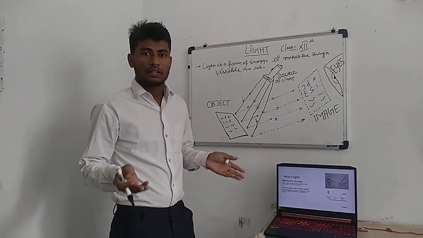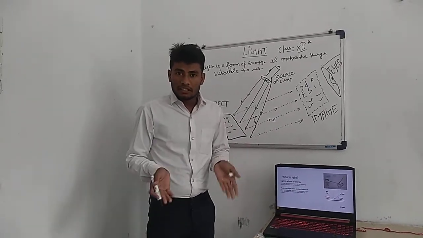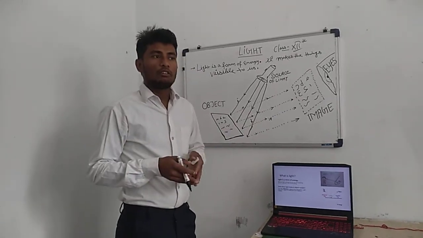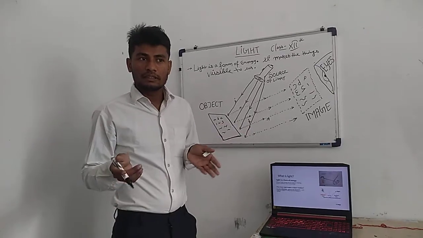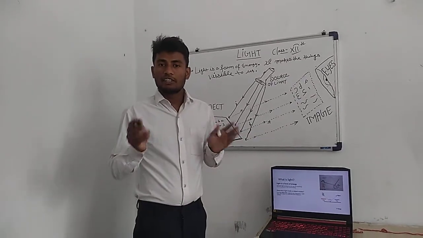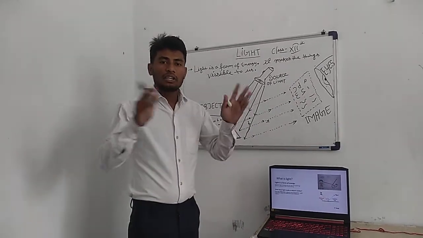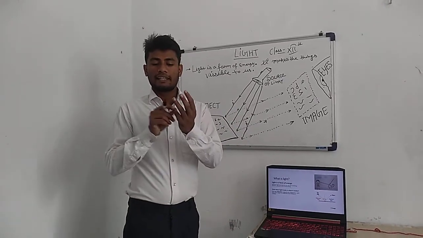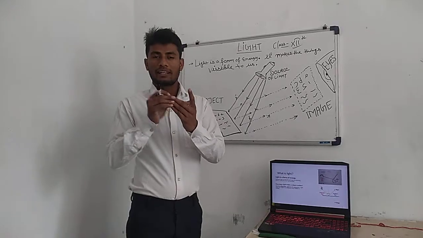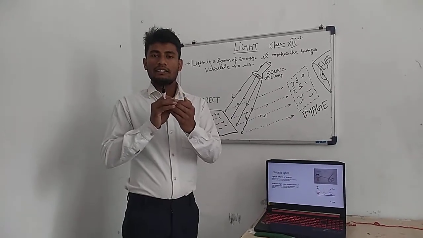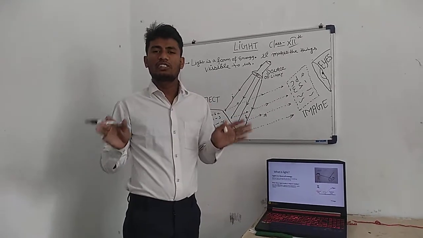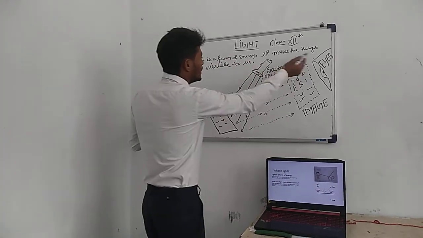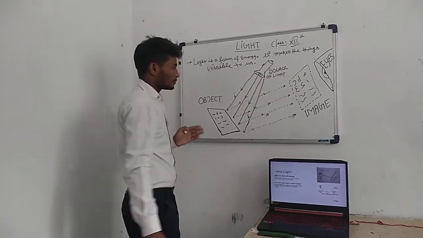What is it? Is light an object, an instrument, or a device? What is it? Basically, light is a form of energy, and in our environment there are various kinds of energy present, like kinetic energy, potential energy, mechanical energy, thermal energy, heat energy, and many more. So basically, light is a form of energy. It makes things visible to us.